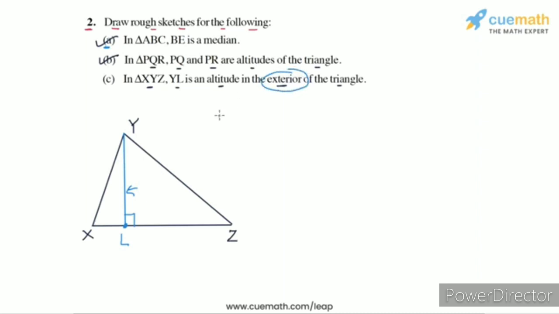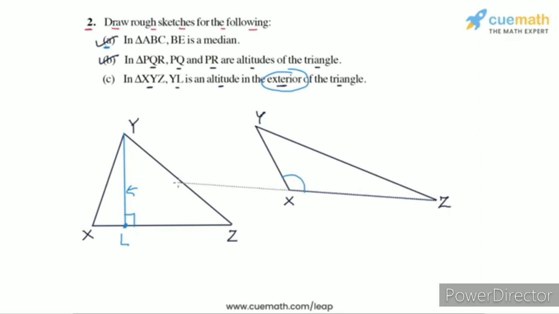So how can that be possible? Well, consider the situation where the angle at X is obtuse. If you look at this angle here, it is obtuse. In this case, if you draw the altitude from Y to XZ, what will you get? To draw the altitude, you will have to extend the segment ZX. So let's extend the segment ZX like this, and now draw the altitude from Y to this extended segment.